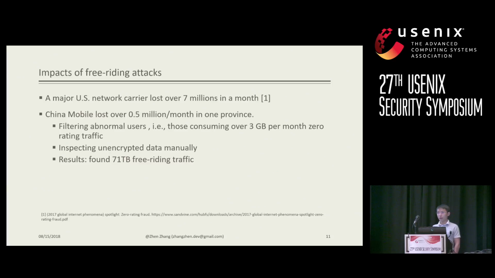In order to get this estimated number, we first filtered abnormal users. Those abnormal users consumed over 3 gigabytes of zero-rating service traffic, and we manually inspected the unencrypted data part of that zero-rating traffic, and we found over 71 terabytes of free-riding traffic. So it is a serious problem in industry.